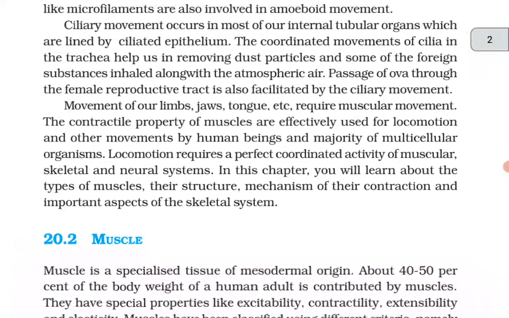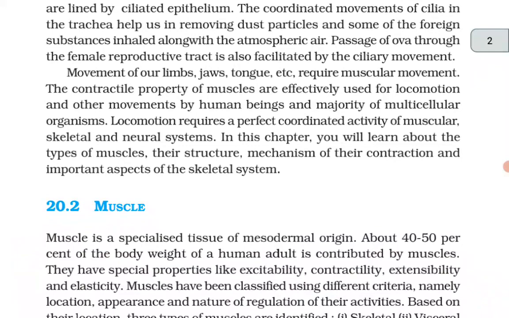Movement of our limbs, jaws, tongue, etc., require muscular movement. The contractile property of the muscles is effectively used for locomotion and other movements by human beings and the majority of multicellular organisms. Locomotion requires a perfectly coordinated activity of muscular, skeletal and neural systems. In this chapter, you will learn about the types of muscles, their structure, mechanism of their contraction and important aspects of the skeletal system.